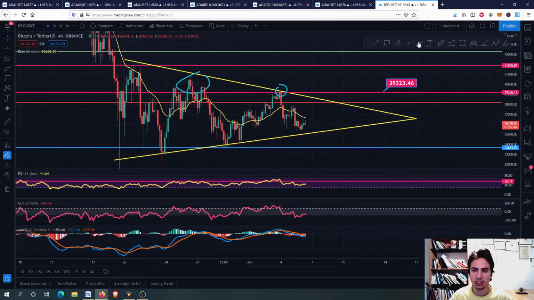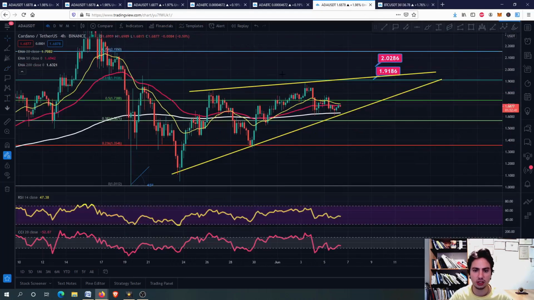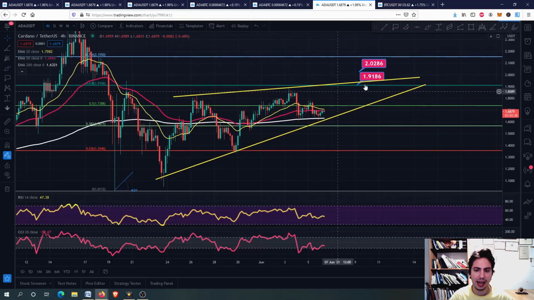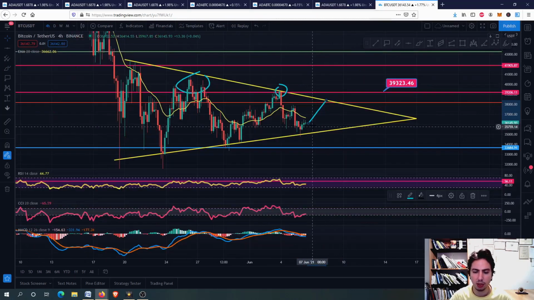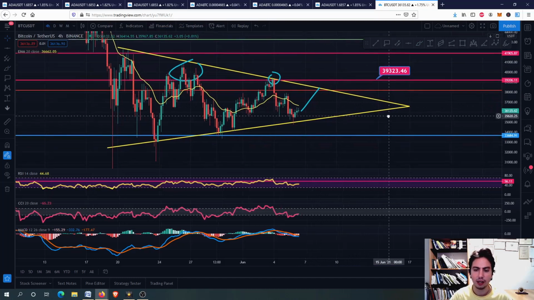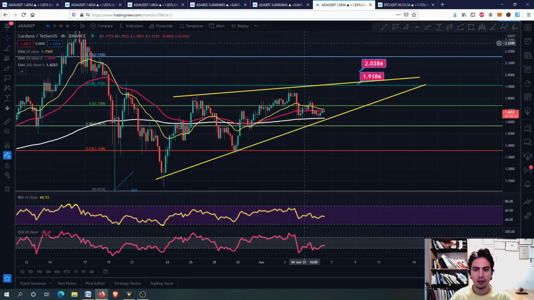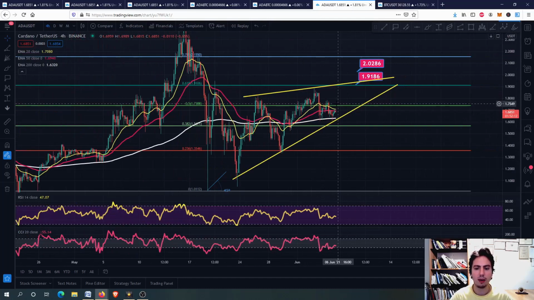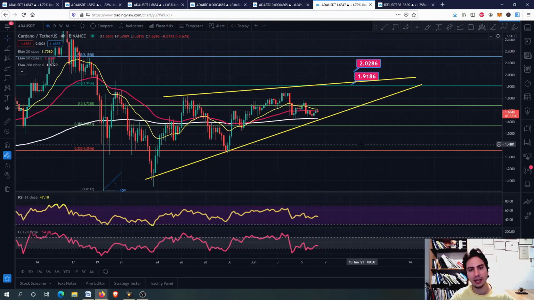What we eventually want to see now is if we can go back to 38,000 USDT, this will mean for the ADA, I believe, that it can approach the 1.91. As you can see, it is going upwards here. It can approach the 1.91. The point is where the market will go from now on, because we are getting into a squeeze point, guys. And the truth is, as we are getting into a squeeze point, we might see it going upwards all the way, or we might see it crashing down. If we go down, then ADA will stop at 1.91 and go down again. So we have to be a little bit careful, but I think we are going there.